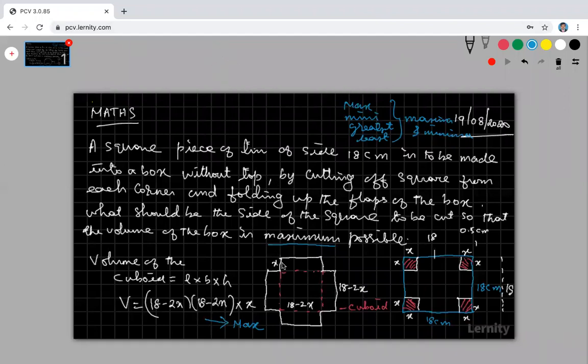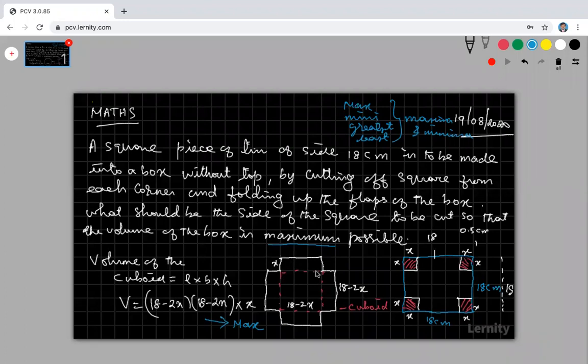Yeah, this is height. Look at that. Are you okay about this being x? Look at that. This is x actually. This distance is x because I am cutting the square. This is x, this is x, this is x, this is x. All the four sides are equal. So therefore, this is equal. You just fold